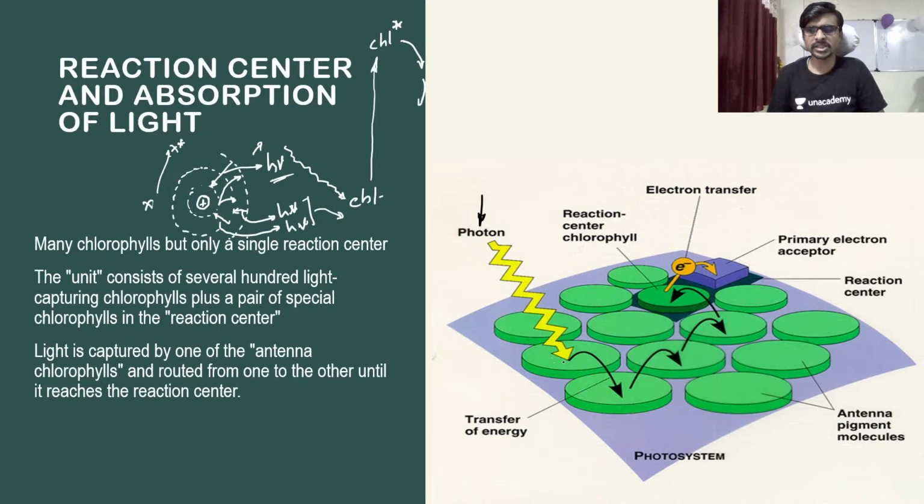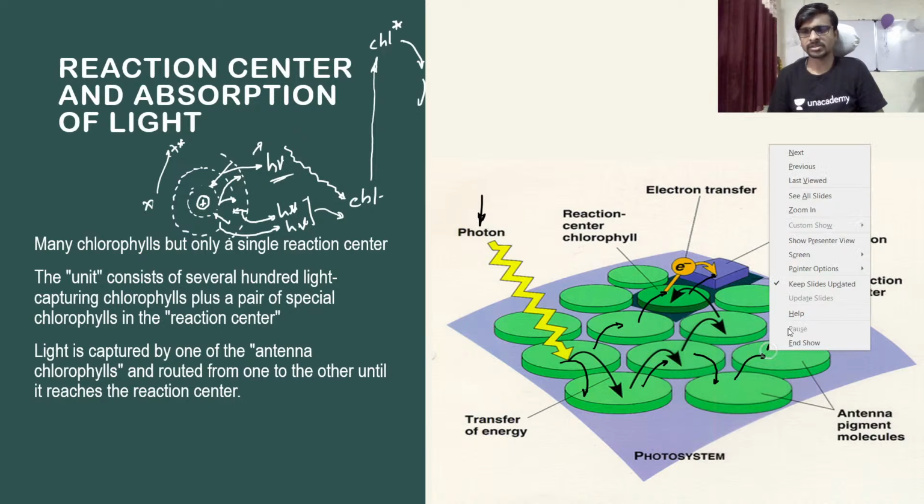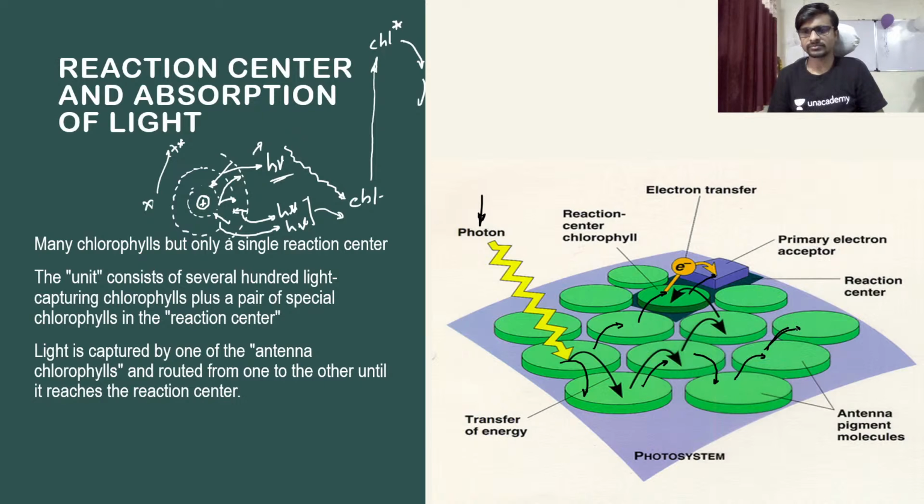So here the excitation happens and the energy is transferred to the next one. It doesn't matter how, it can go like this. Sometimes it can move directly into the reaction center. Sometimes it moves like this, from here to here, here to here, here to here, again here to here, and it may come again to the first one, and it will escape the system and come out from the leaf. So, the escape.